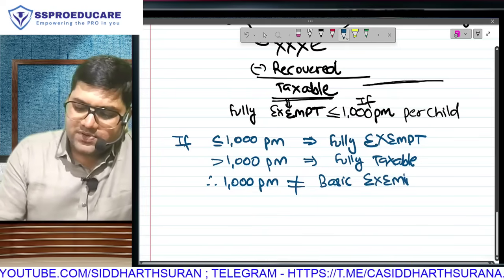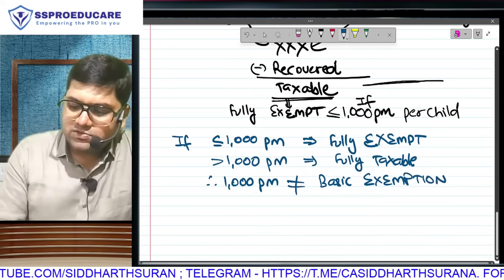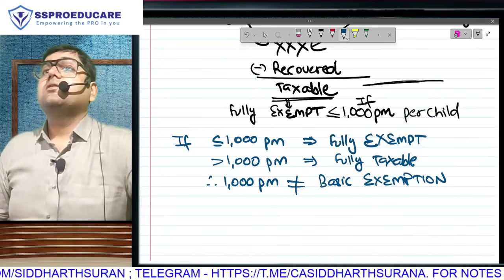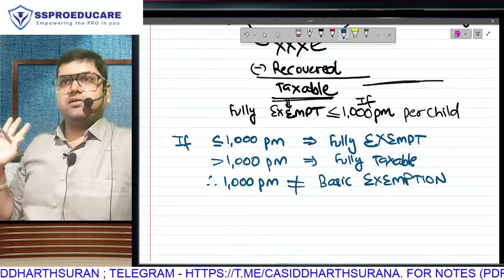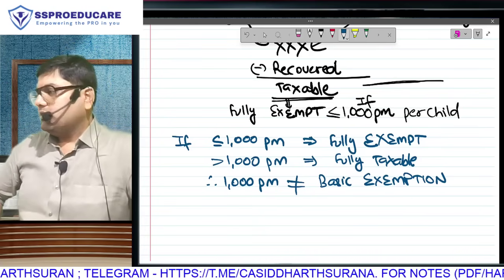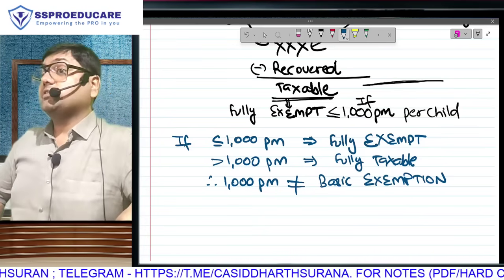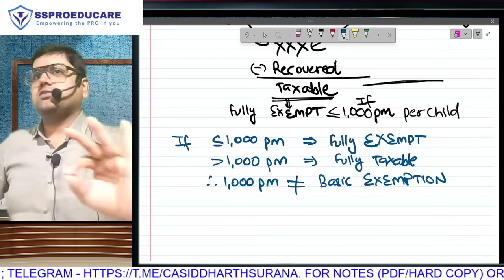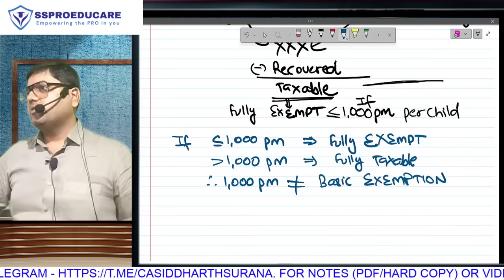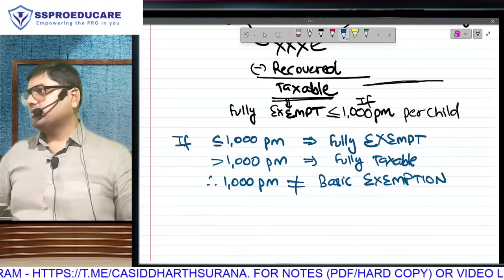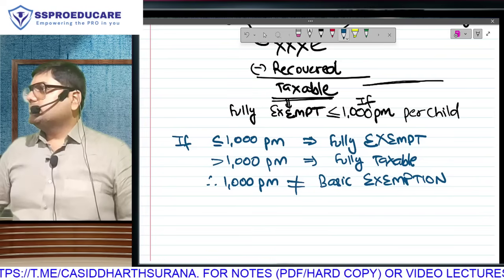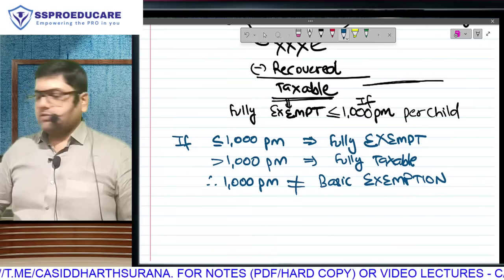Or let me put it this way, if the final answer is coming as 1,001 rupees, what will be taxable? 1,001. Perfect. Is that clear? But this answer came through a case law, and even if you don't know this answer, it is okay as long as you know up to 1,000 per month is exempt. Everyone is clear on this? Absolutely clear on this? Sure.